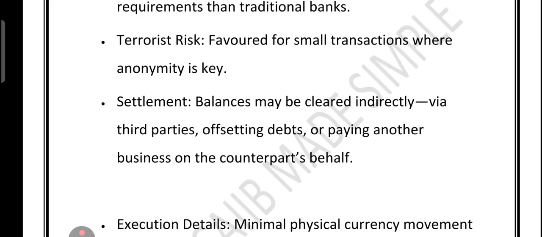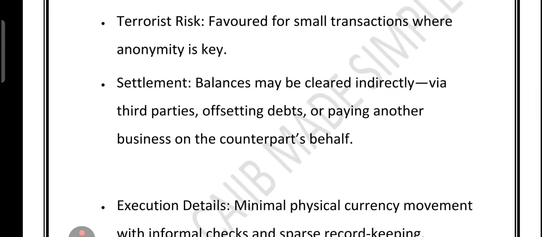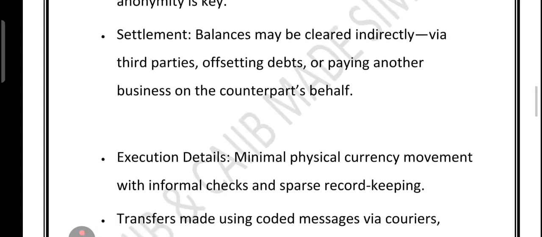So let's quickly summarize the points I told you. Remittance service means sending money across borders, cheaper than banks, common in migrant communities. Alternative system uses brokers or shops. It is less regulated. Minimum customer information means anonymity is quite easy. High risk for terrorism funding due to small or discreet transfers.